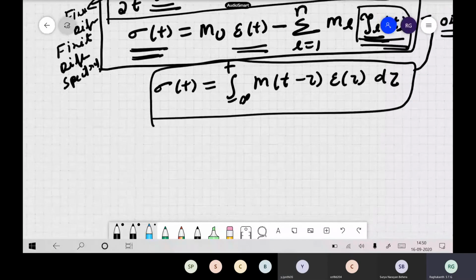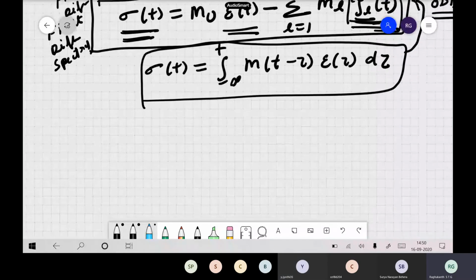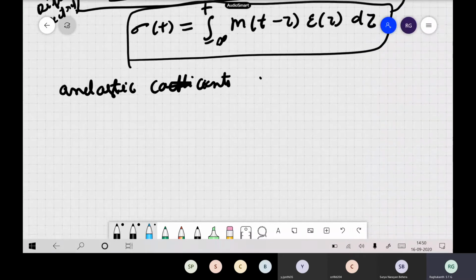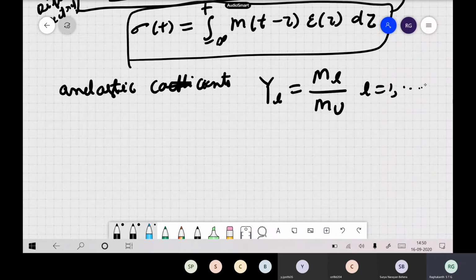Sometimes people also define anelastic coefficients. The concept is the same, but slightly different. They define some y_L, which is nothing but m_L divided by m_u itself, where L runs from 1 to n.